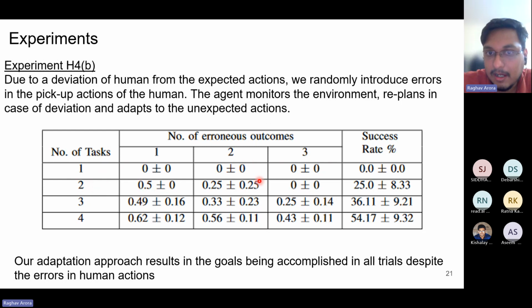When two actions have errors, then the overall efficiency, the fraction of tasks completed, is 0.25, with a standard deviation of 0.25. So basically, we are saying that 1/4 of the tasks would be completed in this scenario, and so on. Whereas our framework is able to consider these erroneous outcomes and adapt, and we show a successful execution.